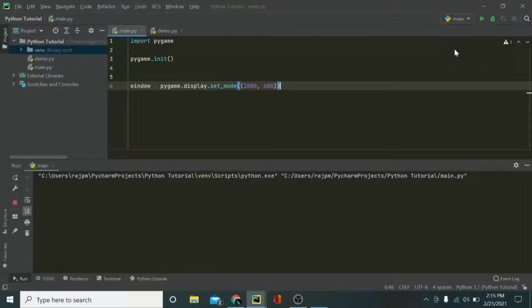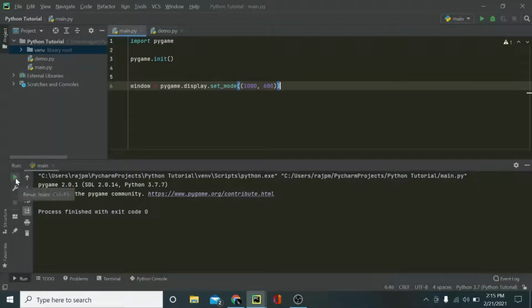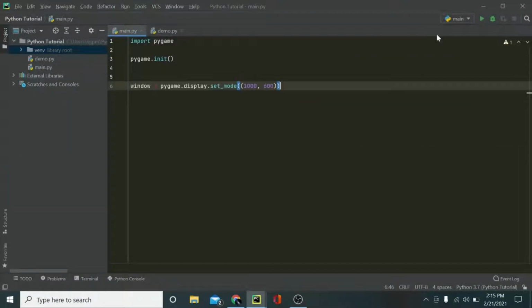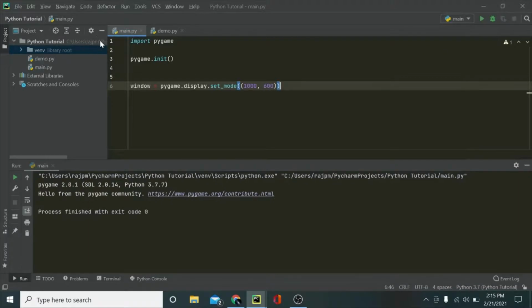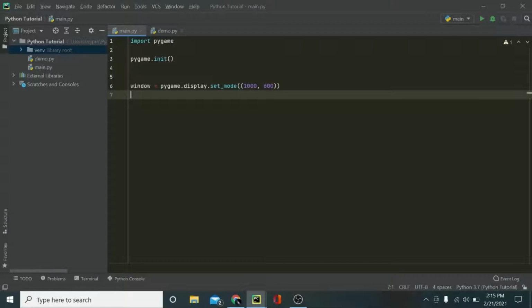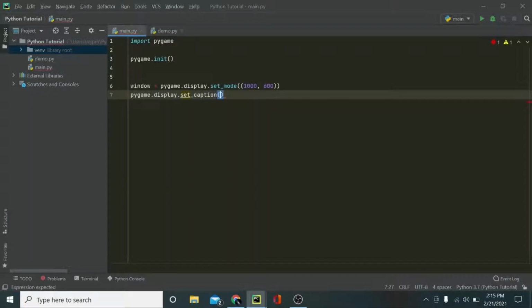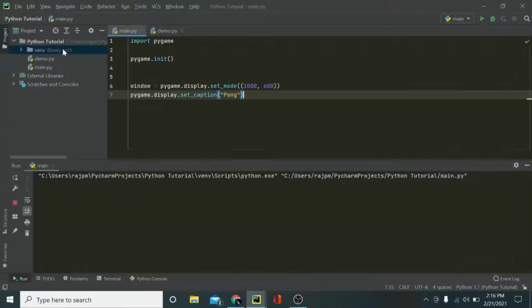Now if you run it, you'll see that the window came up just for a second or less than a second. But you can see it's creating a window, and that's good. Now if you look carefully at the top left corner, it displays pygame window. But what if I want to change its name and set it to something else, like Pong? We can do that by saying pygame.display.set_caption, and then you can say Pong. And now if I run it, you'll see Pong.